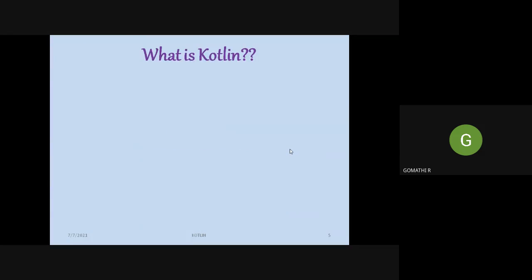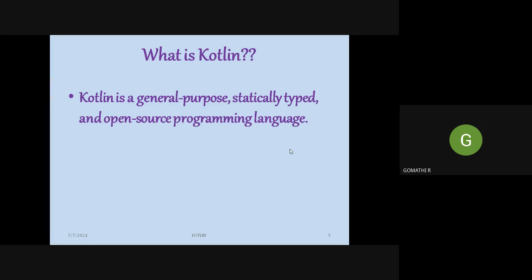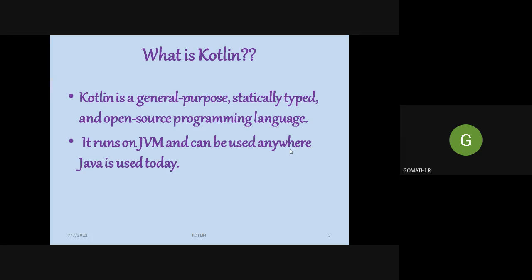To build these applications, we can choose any programming language, and I have listed some of the languages like Java, Kotlin, C++, etc. Kotlin is the recently available programming language. It is a general purpose, statically typed and open source programming language. It runs on JVM, that is Java Virtual Machine, and it can be used anywhere like we use Java.